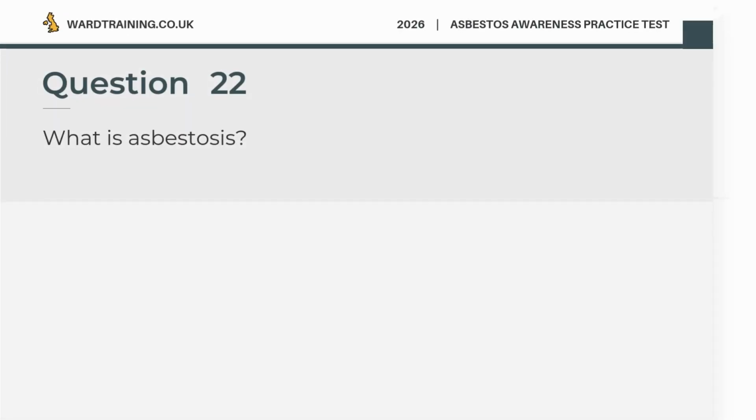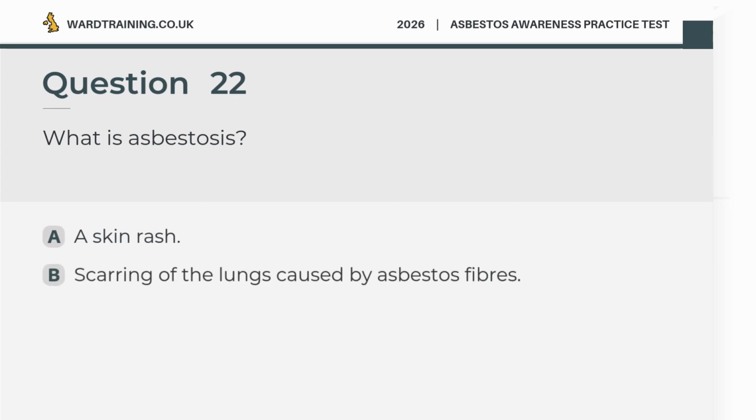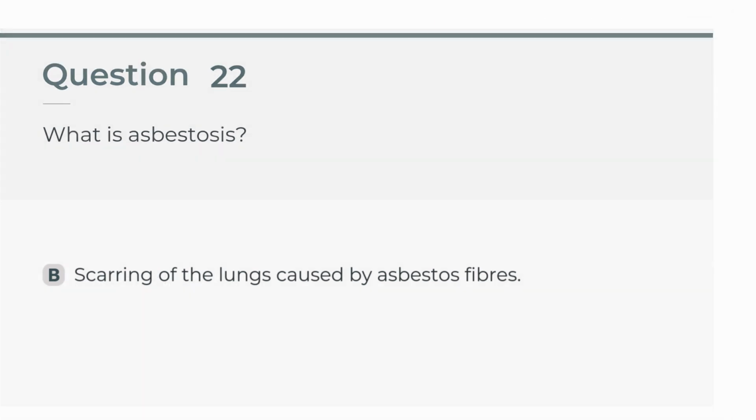Question 22. What is asbestosis? A. A skin rash. B. Scarring of the lungs caused by asbestos fibers. C. A type of infection. D. An allergic reaction. The correct answer is B. Scarring of the lungs caused by asbestos fibers.